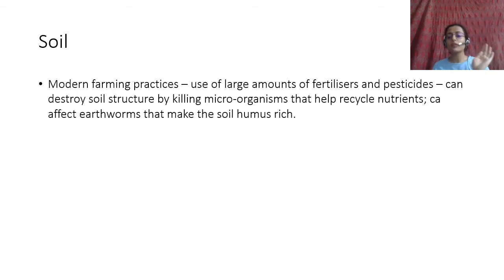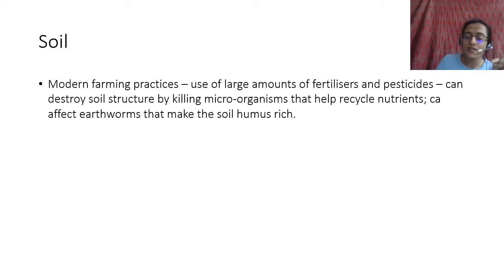Earthworms, the leaves and so on that fall down, they eat that and break it into smaller pieces, and that is humus. Those smaller pieces of leaves and all that, that is humus. Earthworms make the soil humus rich, and these chemicals and fertilizers can kill microorganisms.